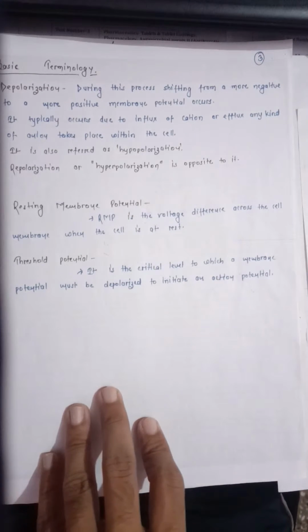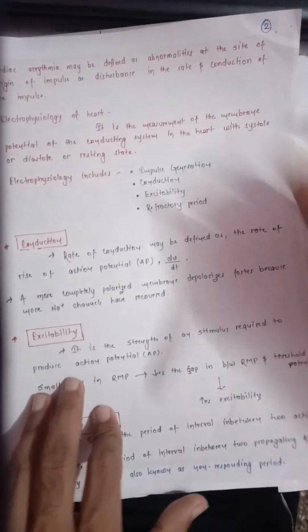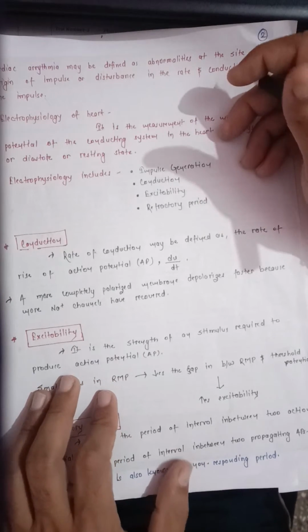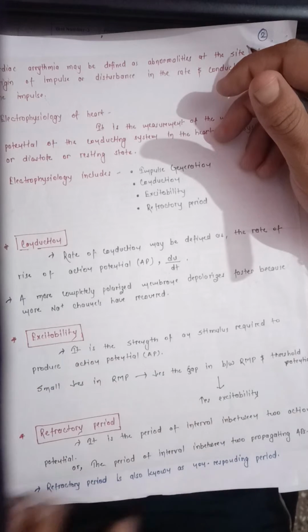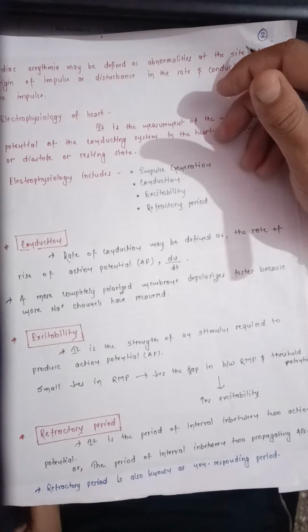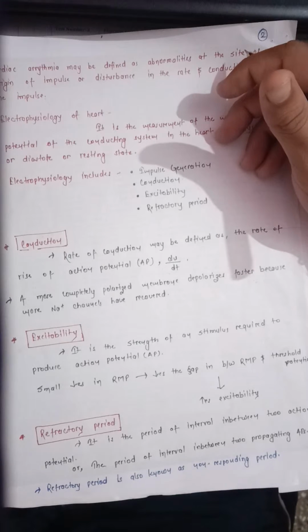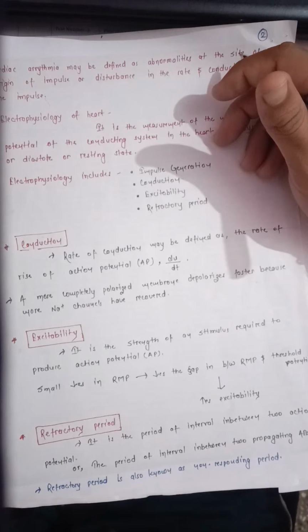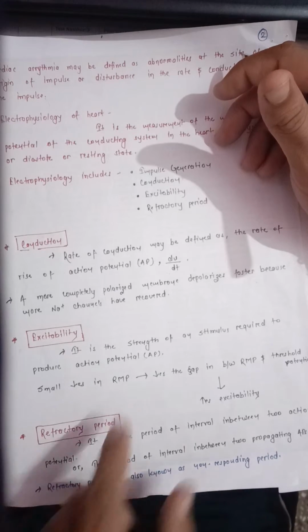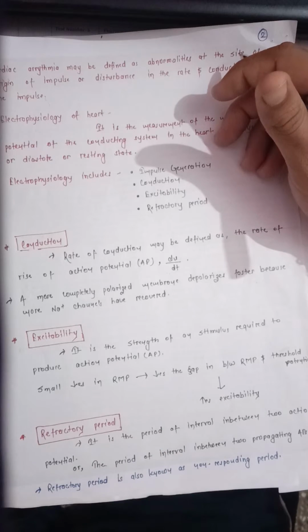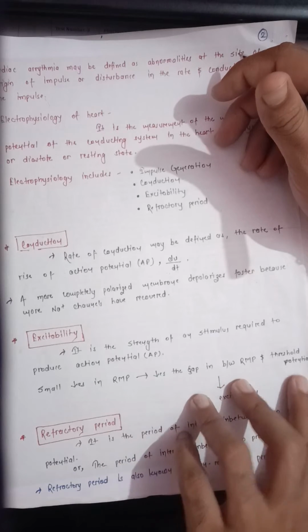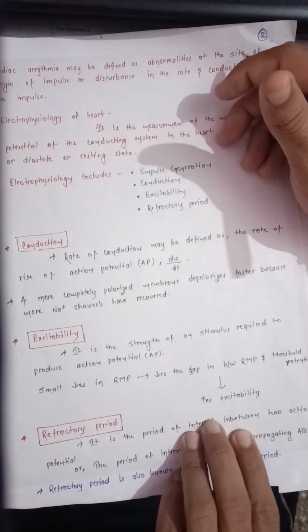When we study further, after conduction, the next one is excitability. What is excitability? It is the strength of a stimulus required to produce an action potential. The strength of a stimulus which is required to produce an action potential is known as excitability. When there is a decrease in resting membrane potential, there is a decrease in the gap between resting membrane potential and threshold potential, and this causes an increase in excitability.